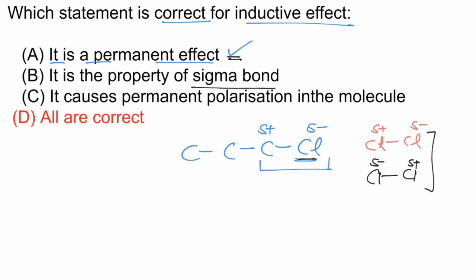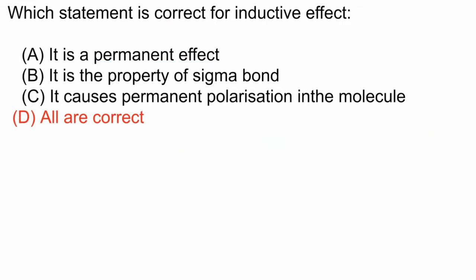It is a property of sigma bond. Yes, this is also correct. During inductive effect, electrons of the sigma bond are partially shifted towards the more electronegative atom. So statement B is also correct. It causes permanent polarization in the molecule. Yes, this is also correct. So options A, B, C all are correct, and hence the correct answer is D.